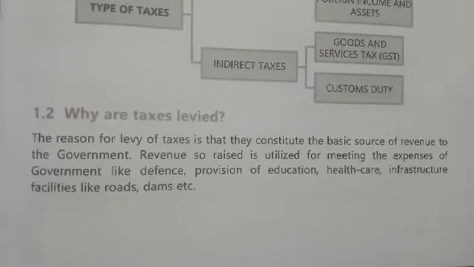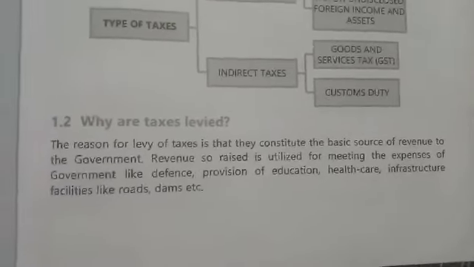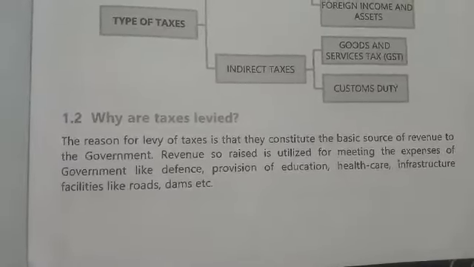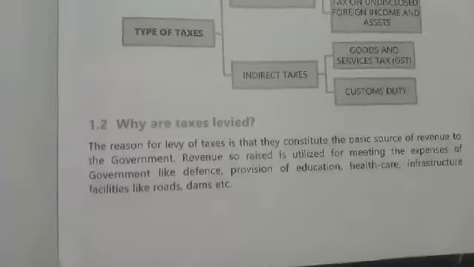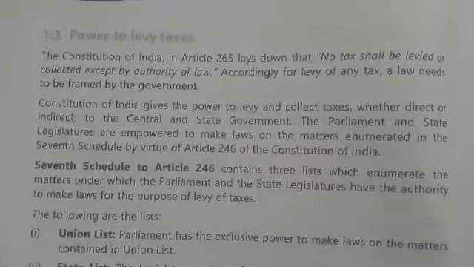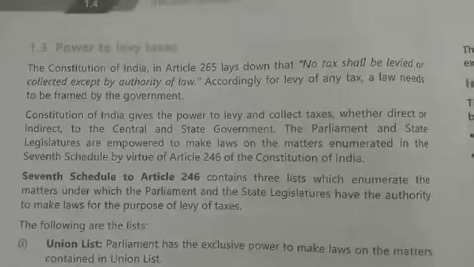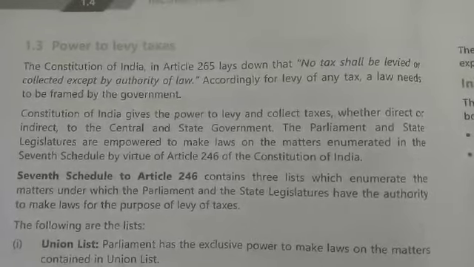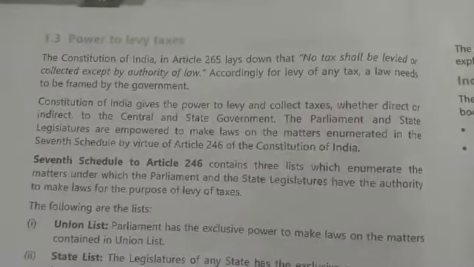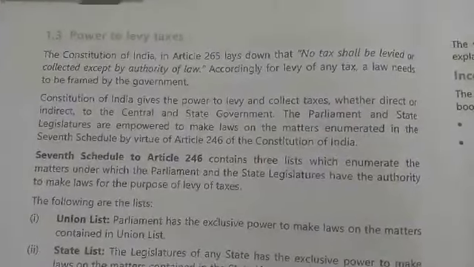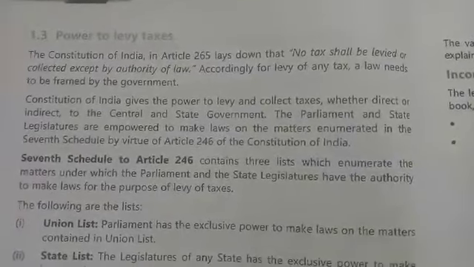Why are taxes levied? Taxes are a revenue for the government, so the revenue raised from tax will be used for the purpose of education, healthcare, infrastructure, etc. Article 265 says that no tax will be levied or collected except by the authority of law. So except by law, no one can levy or collect the tax.